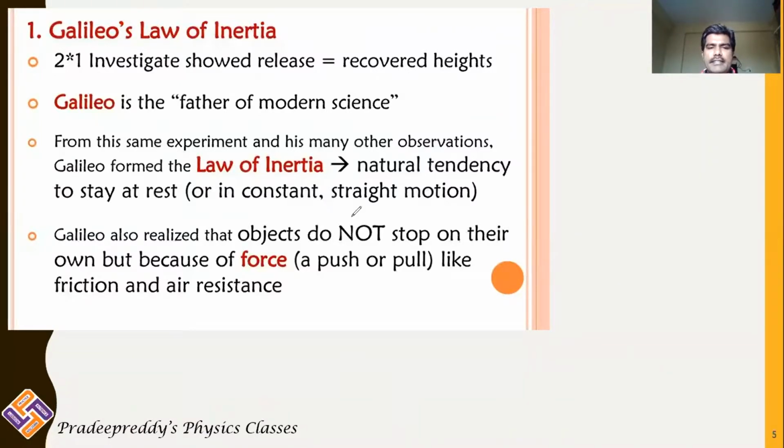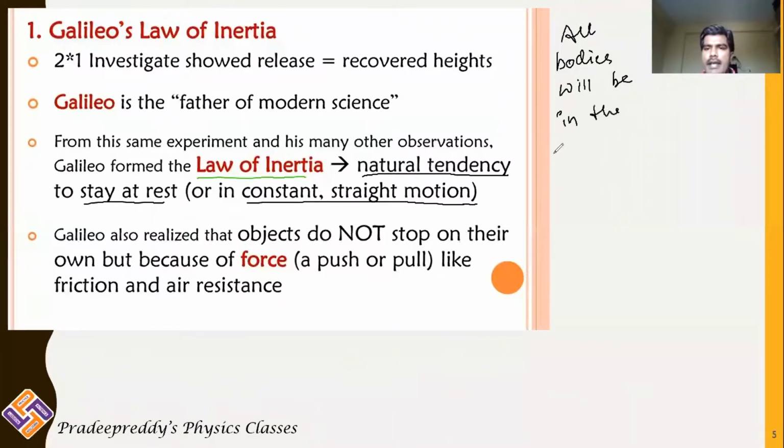He stated the law of inertia, and that is a natural tendency. It is by nature, a natural tendency to stay at rest or in constant motion. So the law of inertia states that all bodies will be in their natural state of rest or uniform motion.